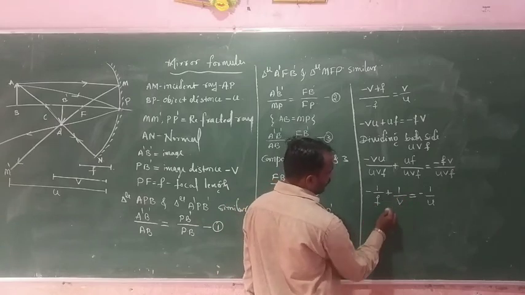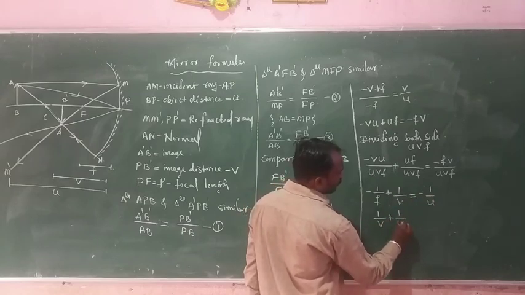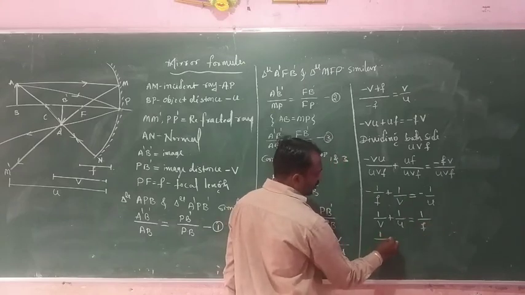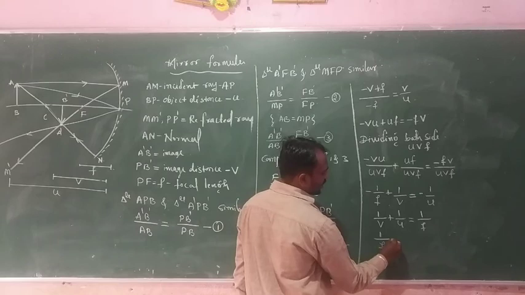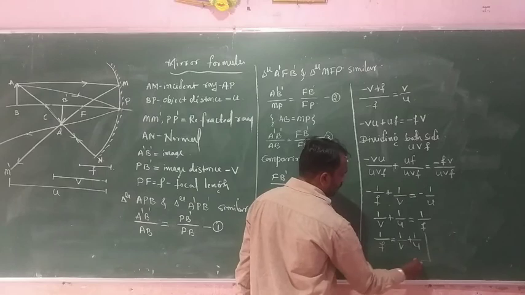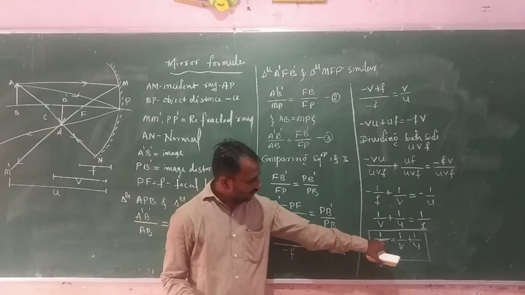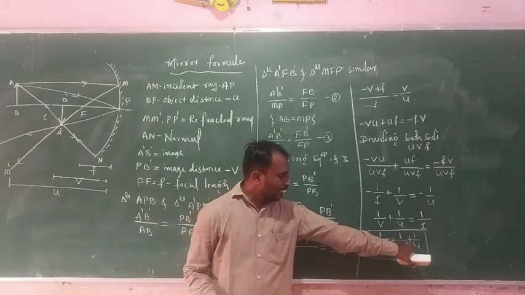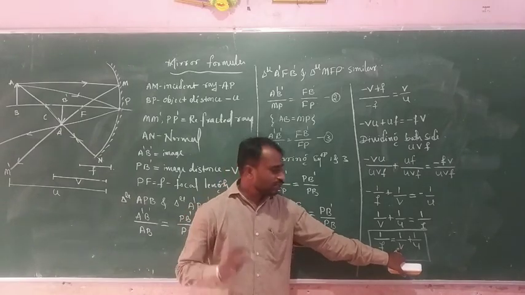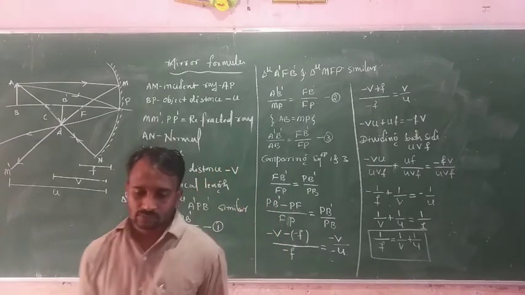Okay, so here 1 by V plus 1 by U is equal to 1 by F. This is the mirror equation: 1 by F is equal to 1 by V plus 1 by U. This one is the main equation. Here F is the focal length, V means image distance and U means object distance. Okay, thank you.